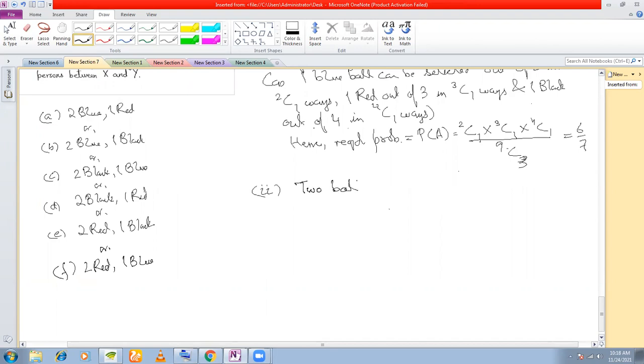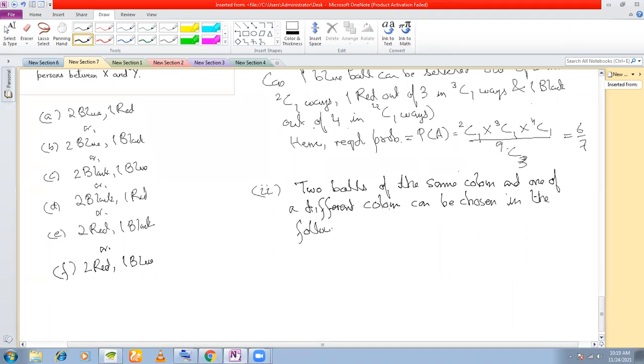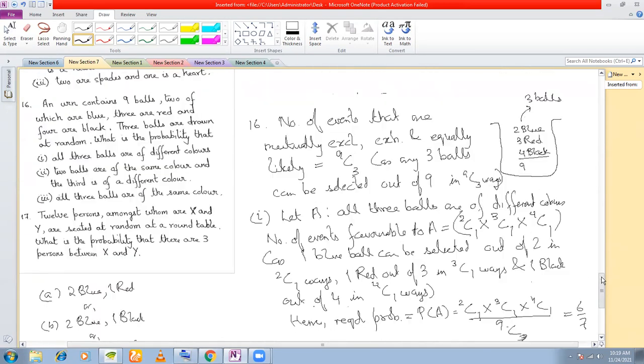Let's write this here. Two balls of the same color and one of a different color can be chosen in the following ways. A, two blue and one red. In how many ways? How many of them are there?